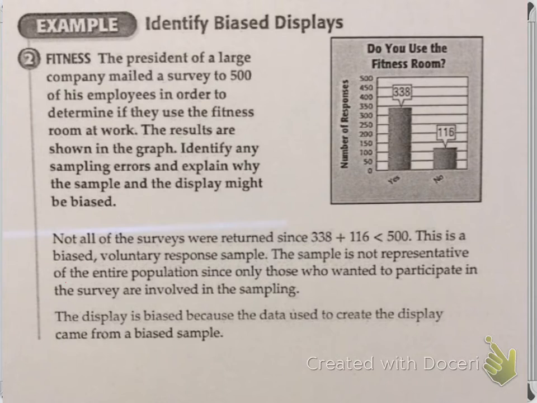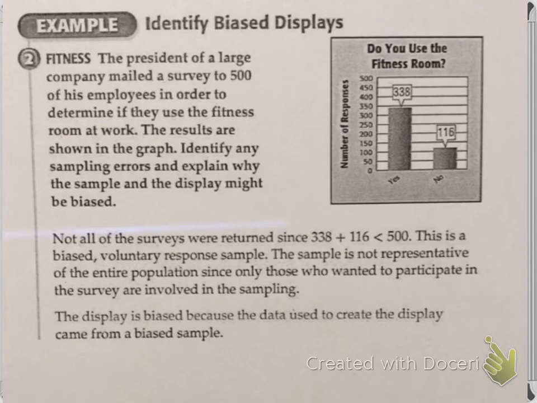All right, this says identify the bias displays. Fitness. The president of a large company mailed a survey to 500 of his employees in order to determine if they use the fitness room at work. The results are shown in the graph. Identify any sampling errors and explain why the sample and the display might be biased.